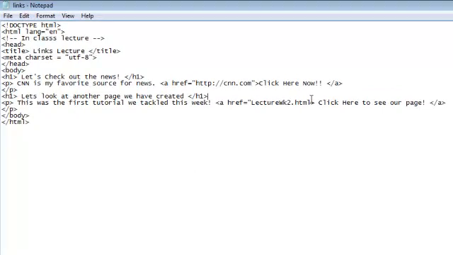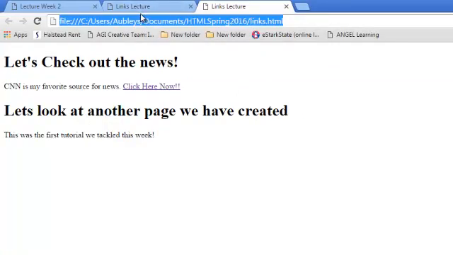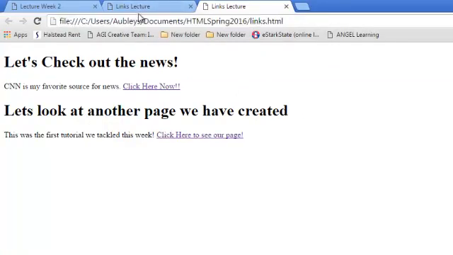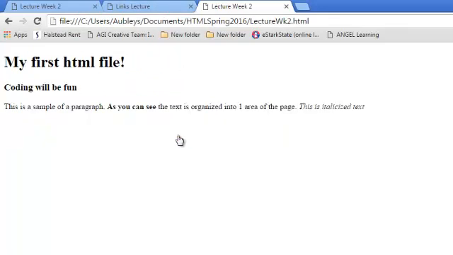Oh, we see we did not close the quotes here. So now if I close my quotes and save it and test again, it appears. So typically go back and see if you've closed tags and quotes, because that causes issues. Now if we click on it, you can see this is the first web page that we actually created.